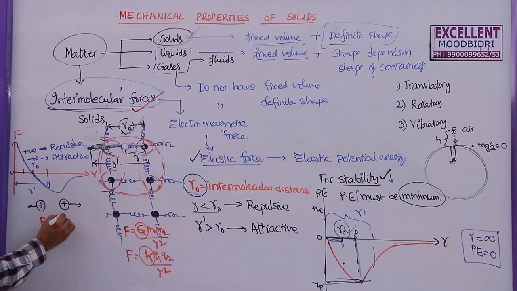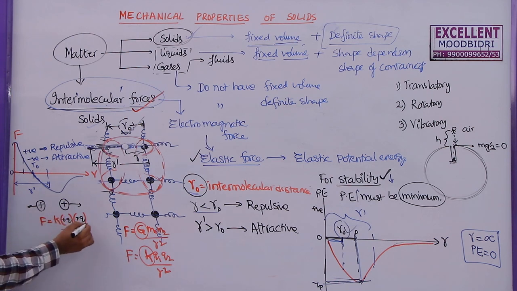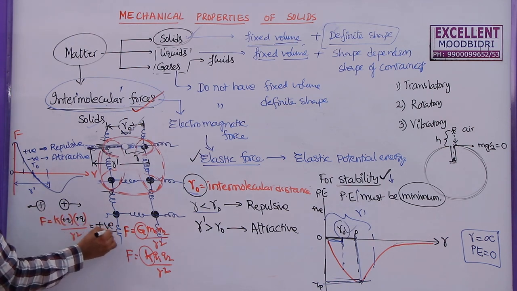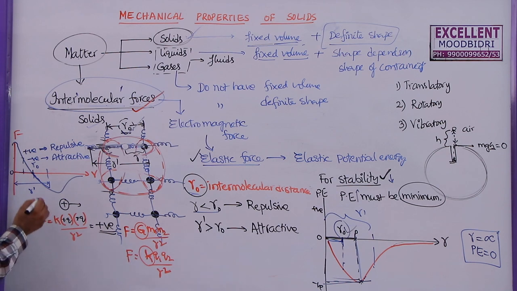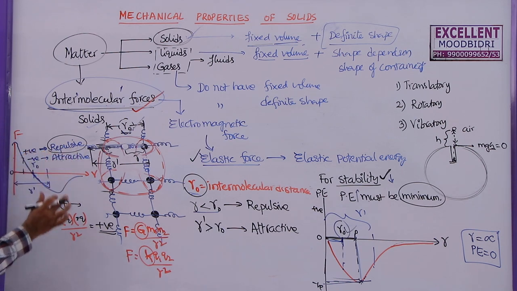Now, if both are positive, what is the F value? F will be k into the product of the charges. First one is plus q, second one is also plus q. So, what is the force here? Plus into plus is plus only. So, this is positive force. Positive force means, as I already told you, these two repel each other. That's why positive force is a repulsive force. Remember this one.